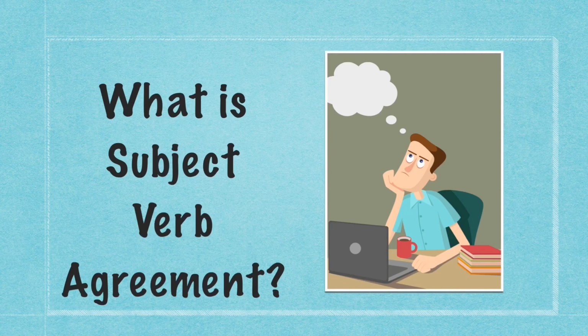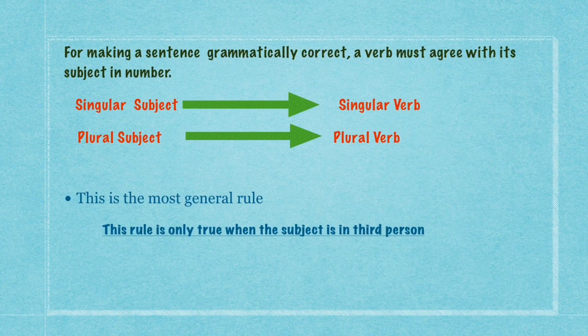Now let us understand what is subject-verb agreement. For making a sentence grammatically correct, a verb must agree with its subject in number. Dear students, remember this point. For making a sentence grammatically correct, a verb must agree with its subject in number.